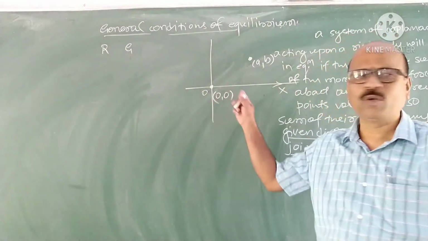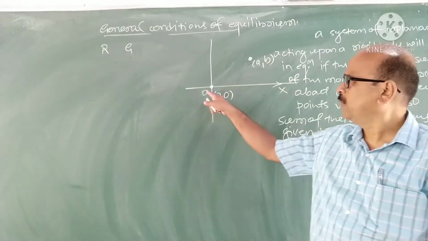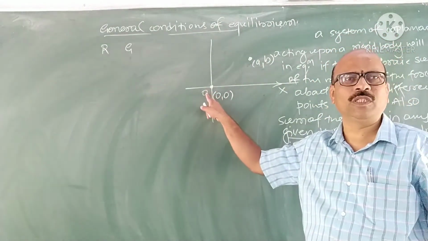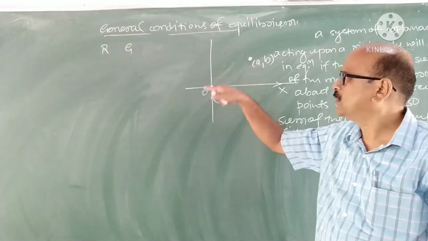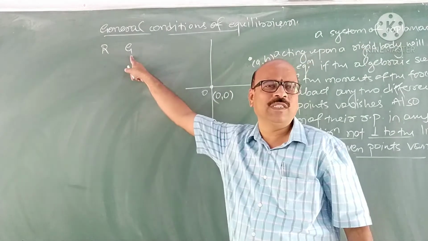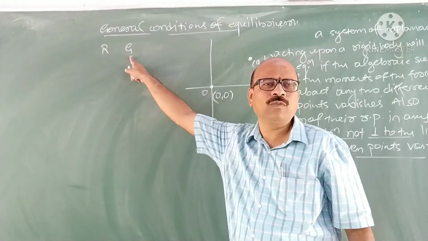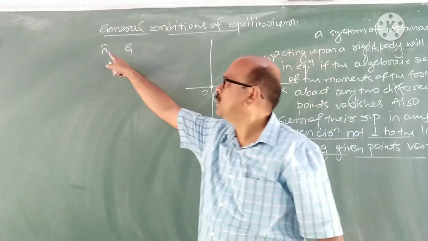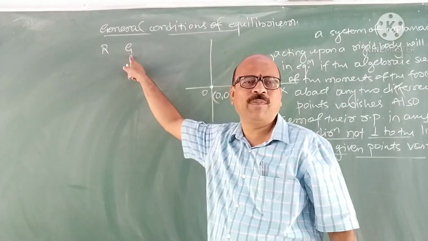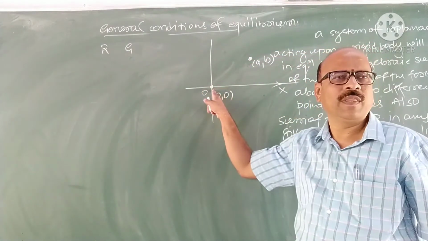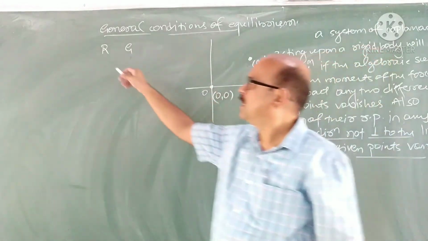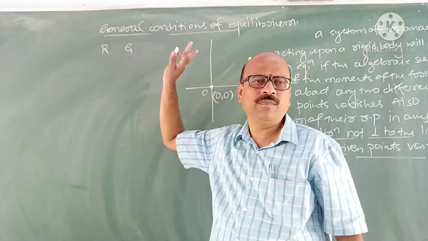You followed what you have to prove? If the moments of the forces about (0, 0) and (A, B) are 0, we assume that the system is reduced to a single force together with a couple. Then you have to prove that R is 0, G is 0.